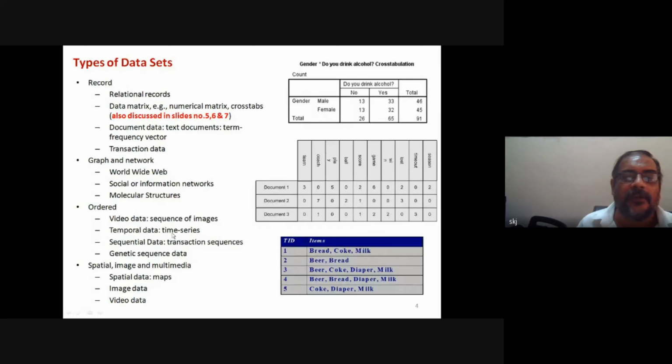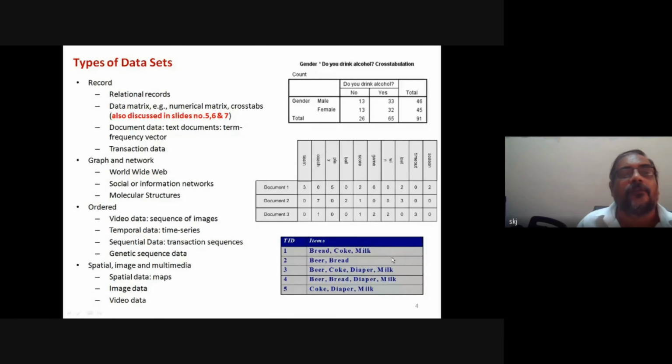Similarly, time series data. It is also about which part will appear first and which later, so it defines the order. A transaction sequence can also be ordered. Genetic sequence data. Other examples are spatial, image and multimedia data. In record-based data, one more example is transaction data, where we have the transaction ID and the items written here.